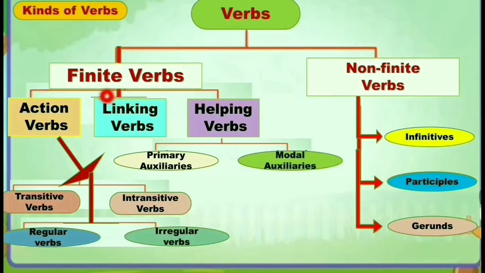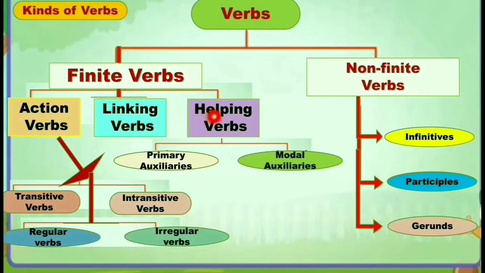In finite verbs, there are three types of verbs. Look at here. First one, action verbs, also called principal verbs, main verbs or lexical verbs. Second one, linking verbs.